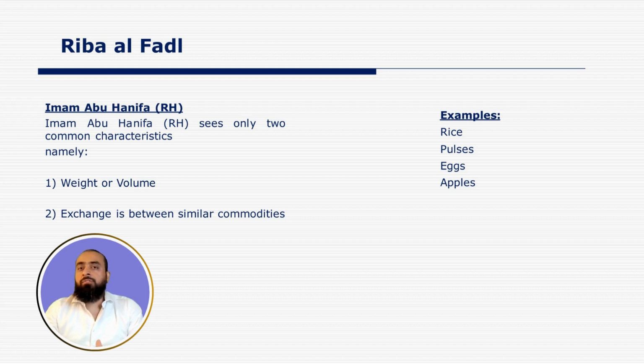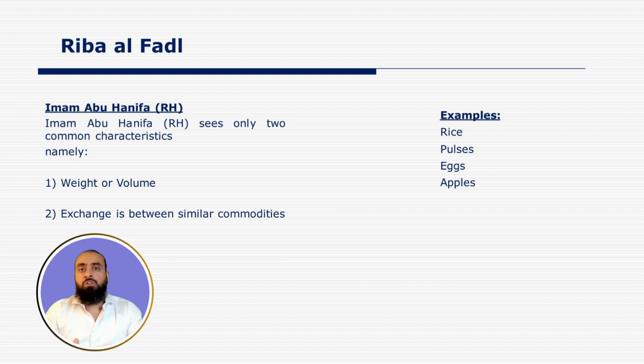Similarly, what will happen if rice is being exchanged with wheat? Since rice is being sold on the basis of weight and wheat is also sold on the basis of weight, when the exchange is happening between the two commodities, rules of Riba Al Fadl will apply.